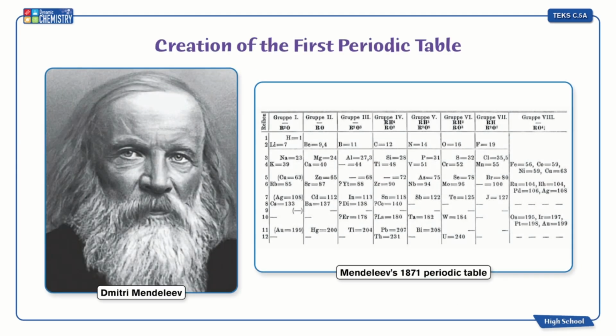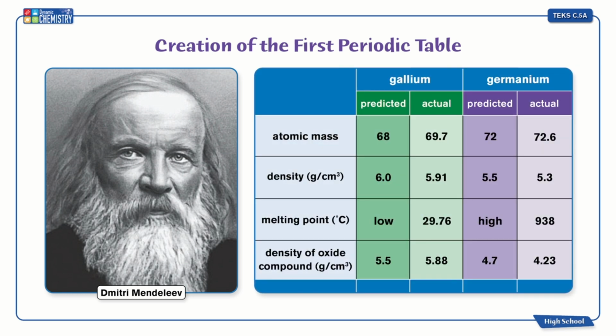After attending the International Science Conference in 1860, Russian scientist Dmitry Mendeleev noticed that by arranging the elements with increasing atomic mass, the elements' chemical and physical properties were similar within vertical families or groups. Based on the patterns Mendeleev observed, he left gaps in his periodic table for undiscovered elements and accurately predicted their properties. These predicted gaps showed a major leap forward in understanding. Here is an example of the predicted and actual properties of gallium and germanium. This led to Mendeleev being credited with publishing the first periodic table in 1869.